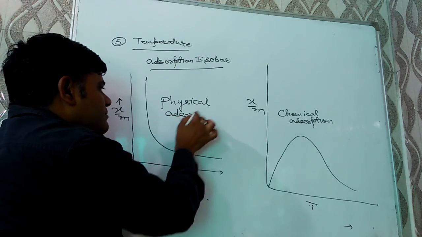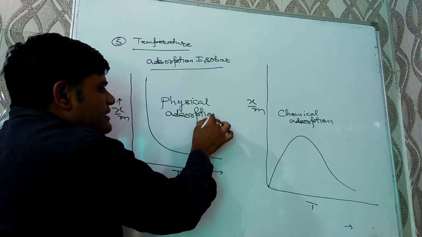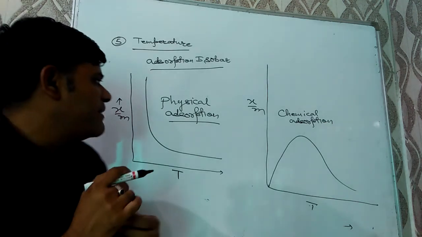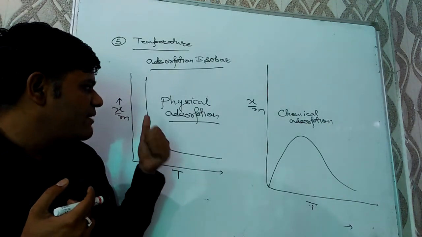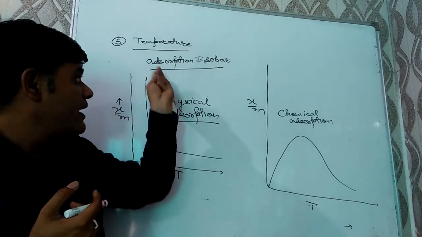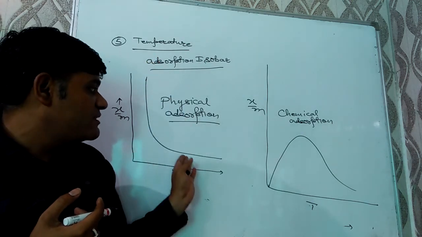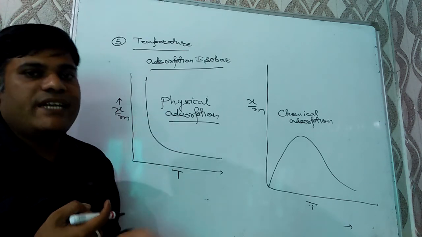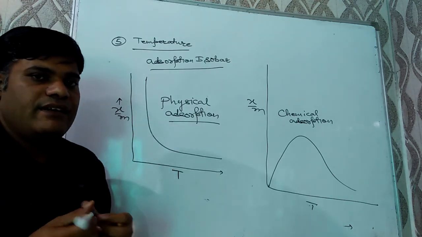This chapter contains mainly three topics. The first one is adsorption, second one is catalyst, which I have discussed in chemical kinetics too, and third one will be colloidal solution. For today, we have discussed about adsorption. Now you have to do the assignment and questions for this. Tomorrow we will discuss about catalyst. Till then, thank you.